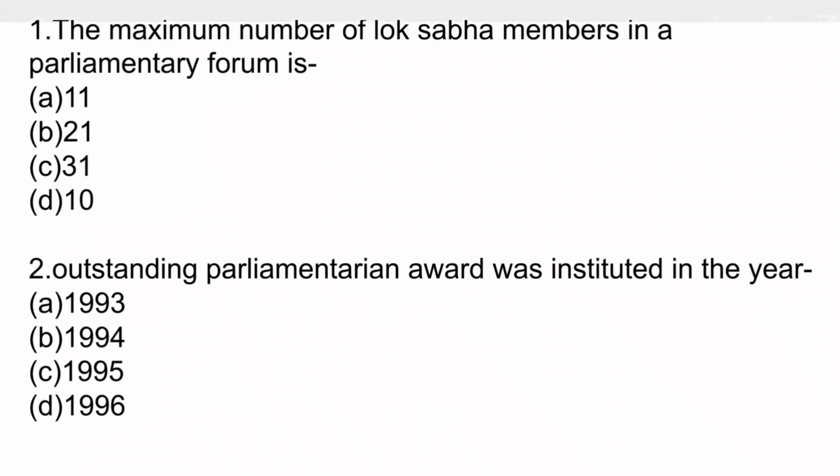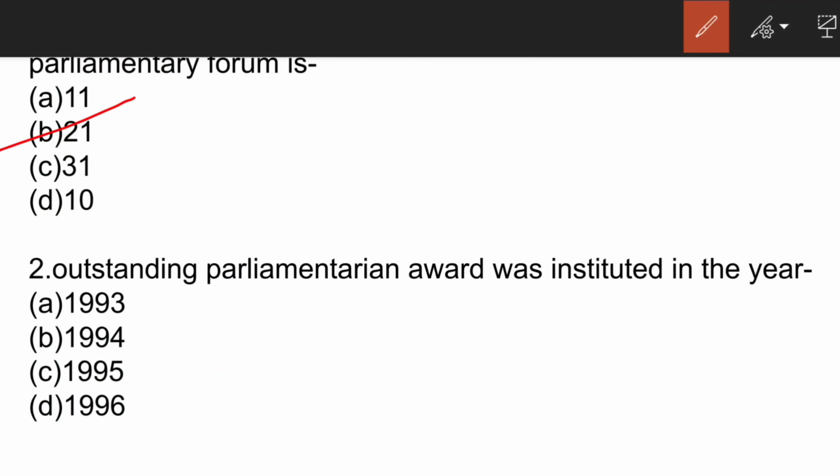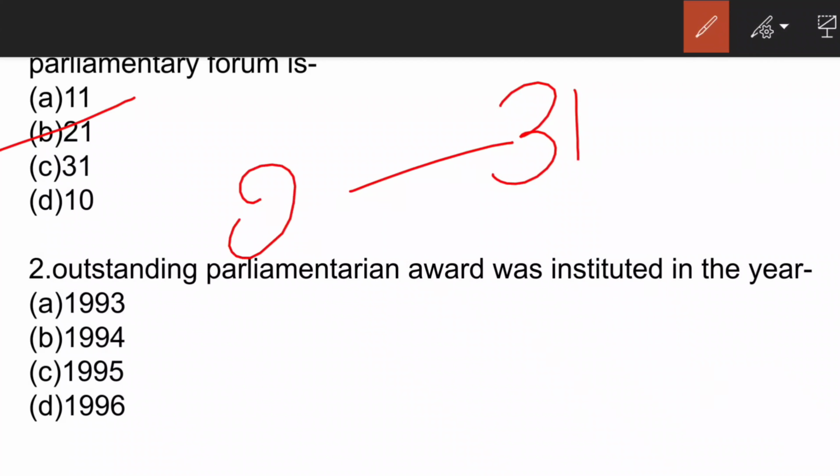The correct answer is option B, 21. Parliamentary forum consists of 31 members, out of which 21 comes from the Lok Sabha and 10 from the Rajya Sabha. The next question is, Outstanding Parliamentarian Award was instituted in the year?